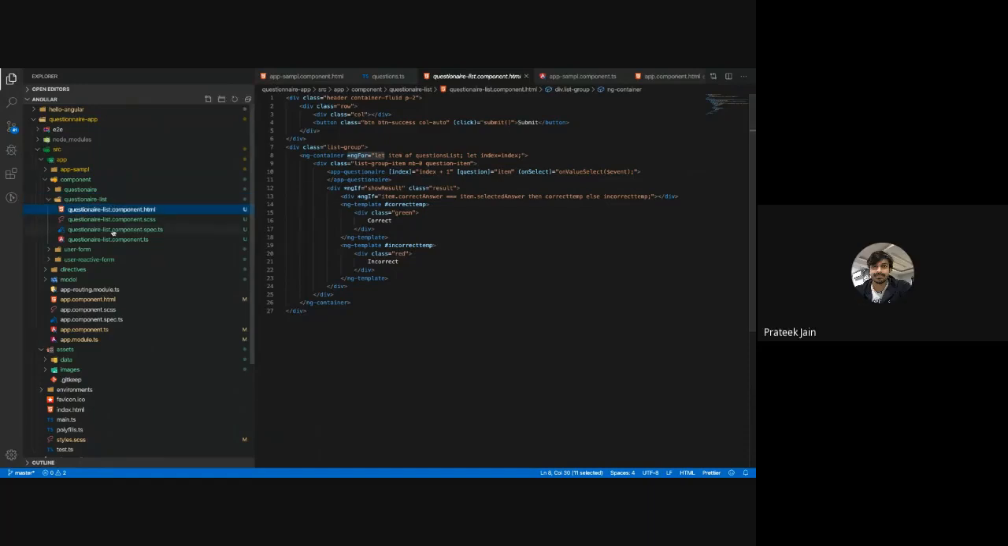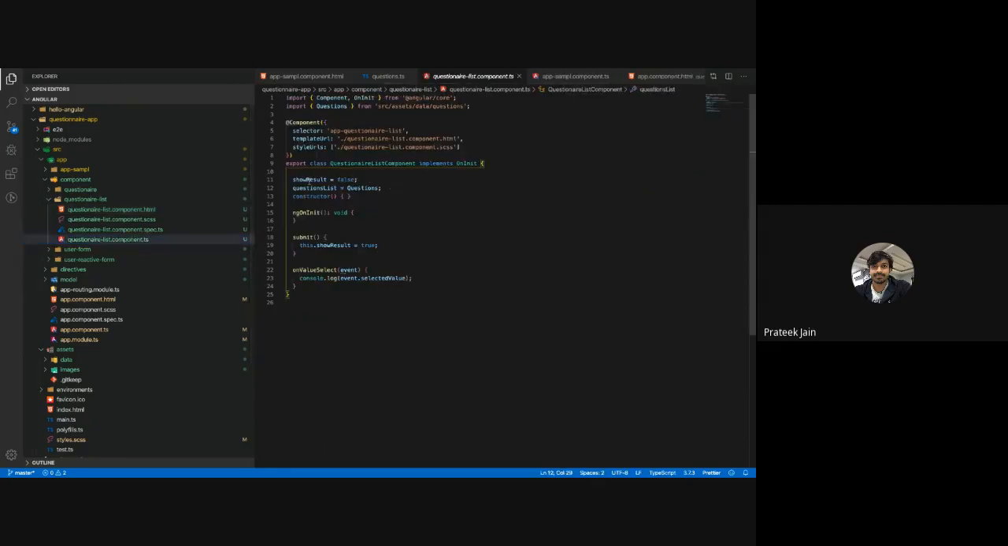Now that is actually happening by using this ngIf directive. This ngIf directive takes the input of a boolean flag. When you see this showResult, it has got a boolean value. So I have provided a data type, boolean, to that flag, and that flag is helping me decide when to show the result and when not to show.